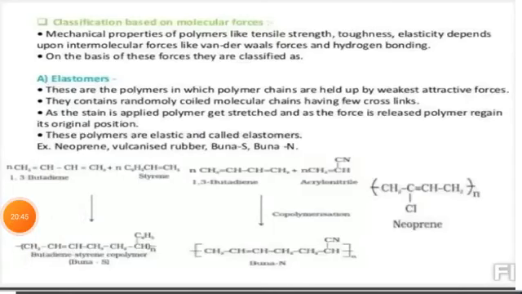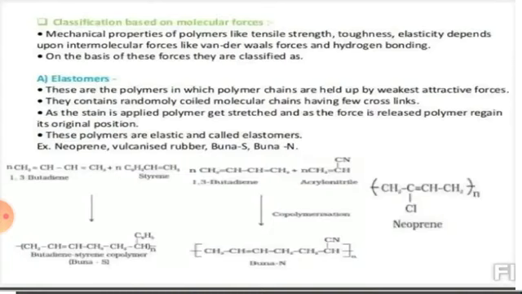The next classification is based on molecular forces. Here the polymer mechanical properties like tensile strength, toughness, elasticity depend upon intermolecular force. The forces between the molecules are like van der Waals force, hydrogen bonding. On the basis of these forces, the polymer has been classified into various categories.